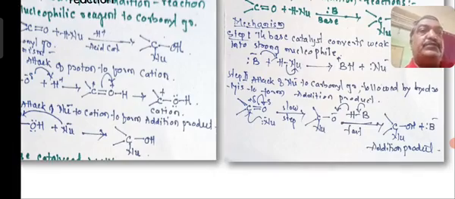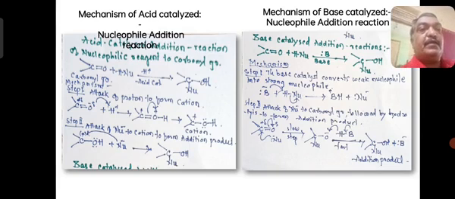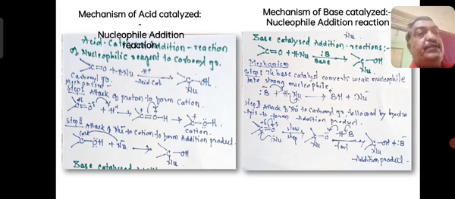So these are the two important steps one has to remember for acid and base catalyzed reaction, to make you familiar when you go for the rest of the reactions concerning aldehydes and ketones.